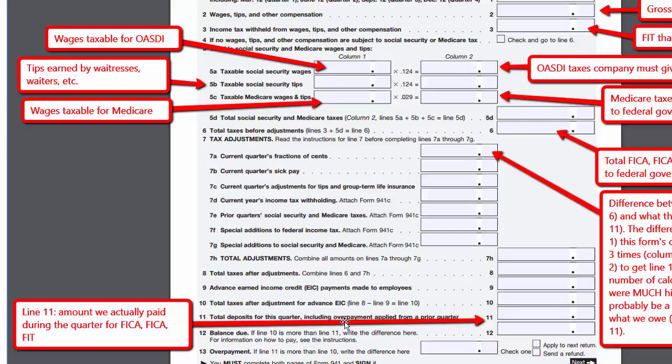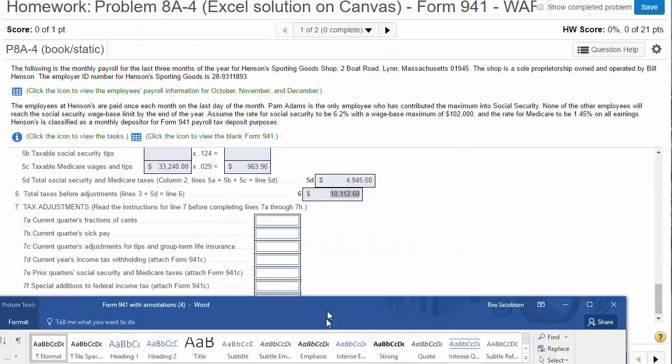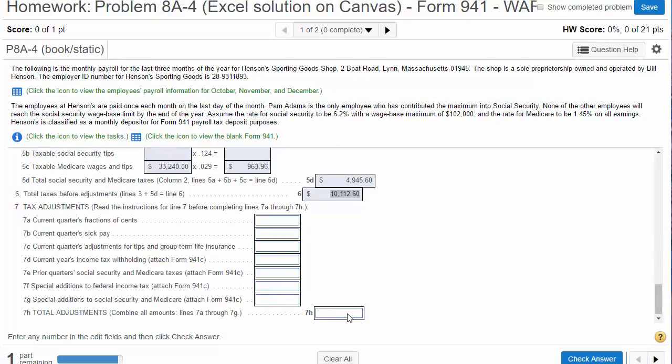So what this means is, what did we actually pay for FICA FIT? Line 11 is what we paid, line 6 is what we owe, and line 7A is going to be the few cents difference, if any. So how do we calculate how much we paid for line 11? Even though we can't get to line 11, we have to kind of know what's to be expected.